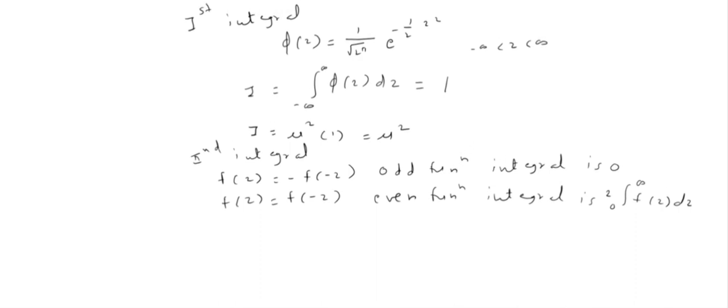For the second integral, put the value of z as minus z. If I put z as minus z, then it becomes minus f of z, isn't it? So since it is minus f of z, my second integral is an odd function, and we get the answer for the second integral as 0. Now observe the third integral.